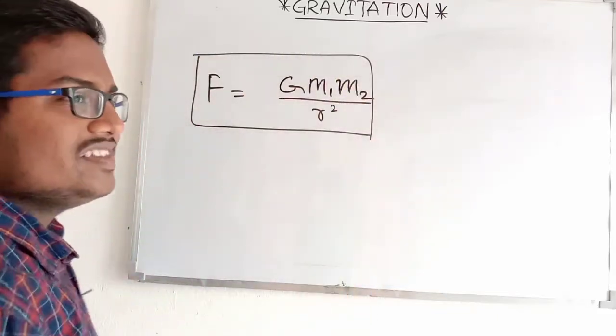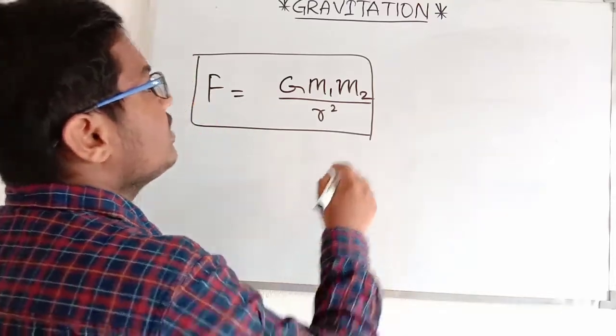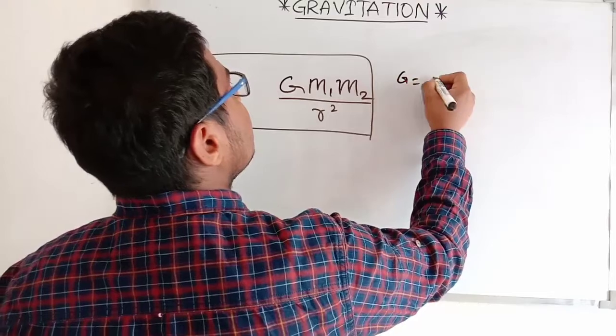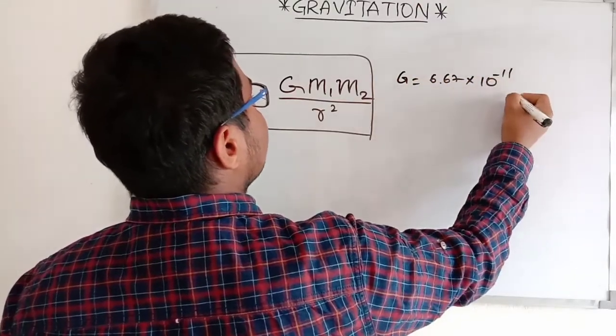Remember this formula. This is the basic and important formula in this chapter. And remember also the value of G is equal to 6.67 into 10 to the power of minus 11.